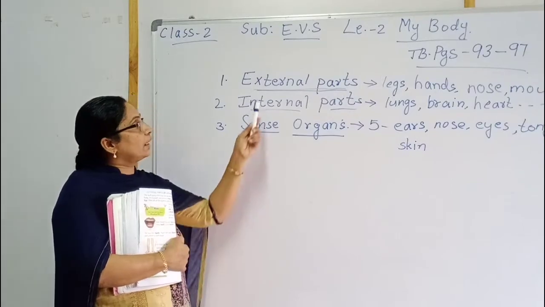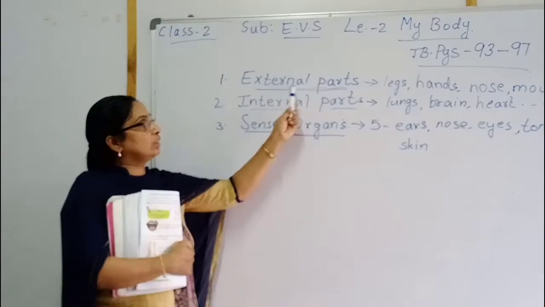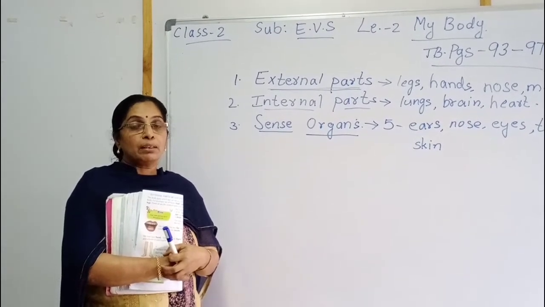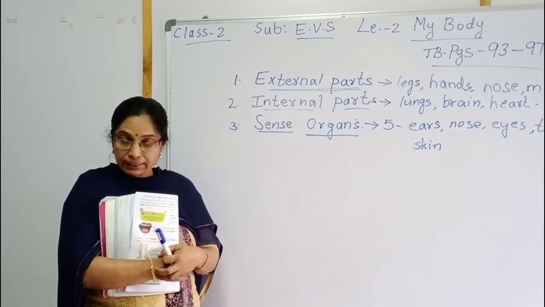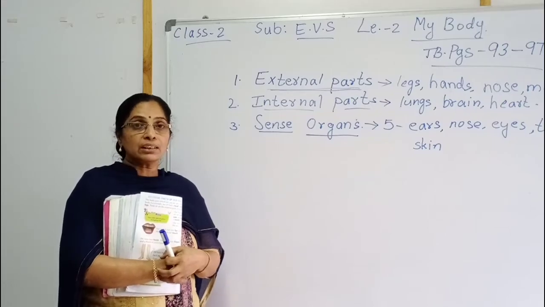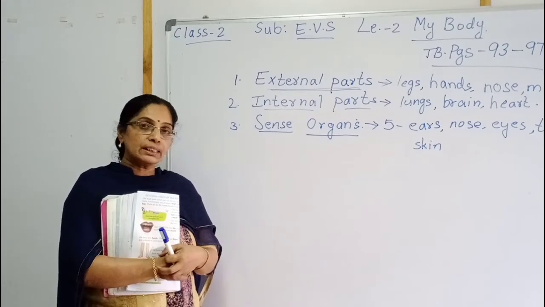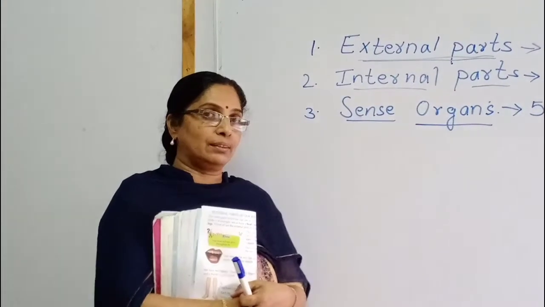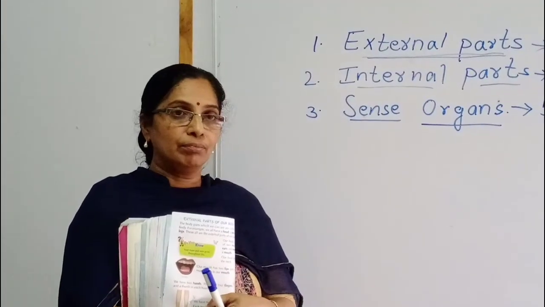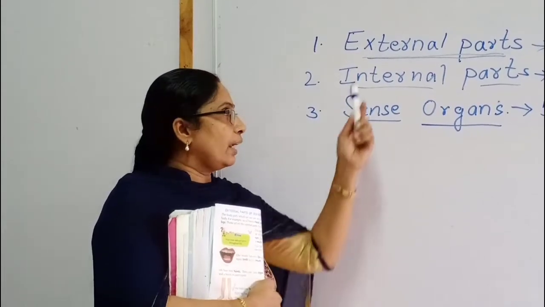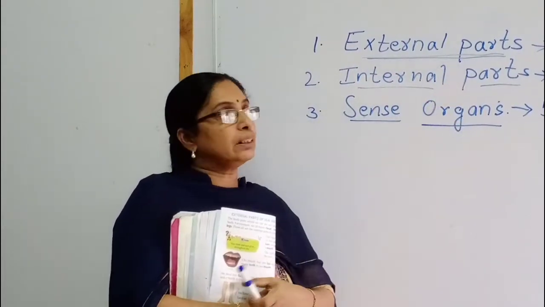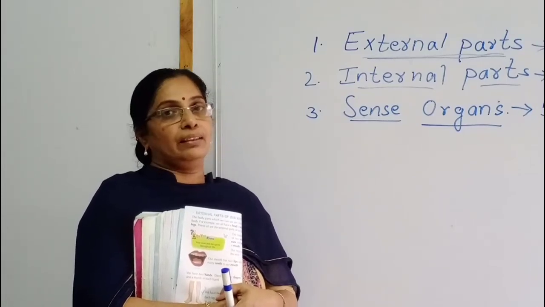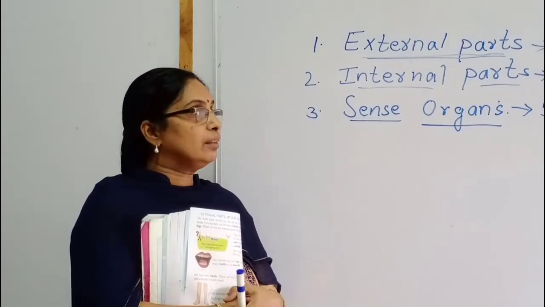What does it mean, the external parts, children? External parts means the parts which we can see. These we will call the external parts. We discussed this already.